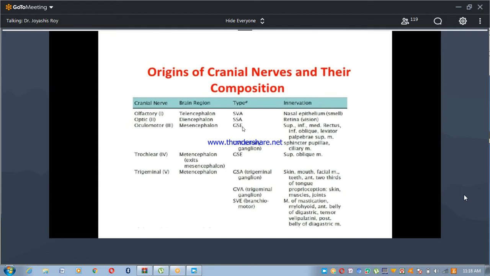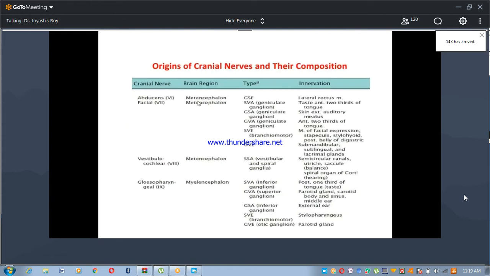General somatic efferent: superior, medial rectus, inferior oblique, levator palpebrae superioris. They also receive innervation through general visceral efferent from the ciliary ganglia, and innervation to the sphincter pupillae and ciliary